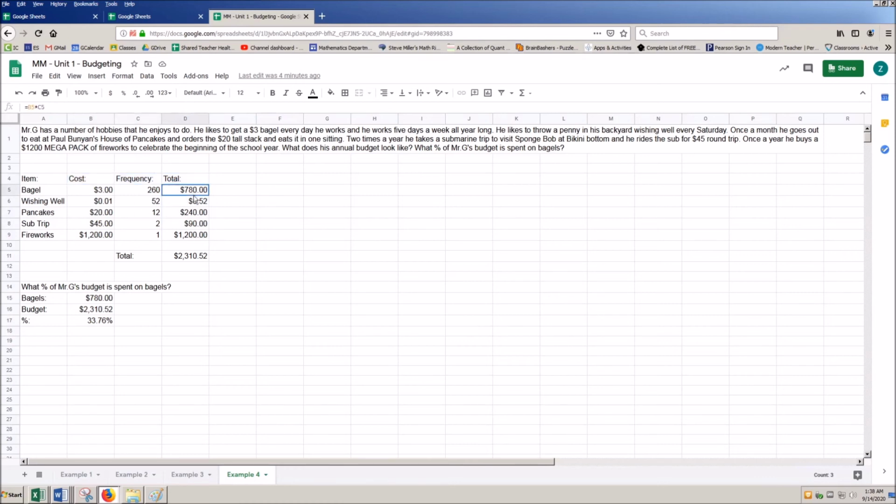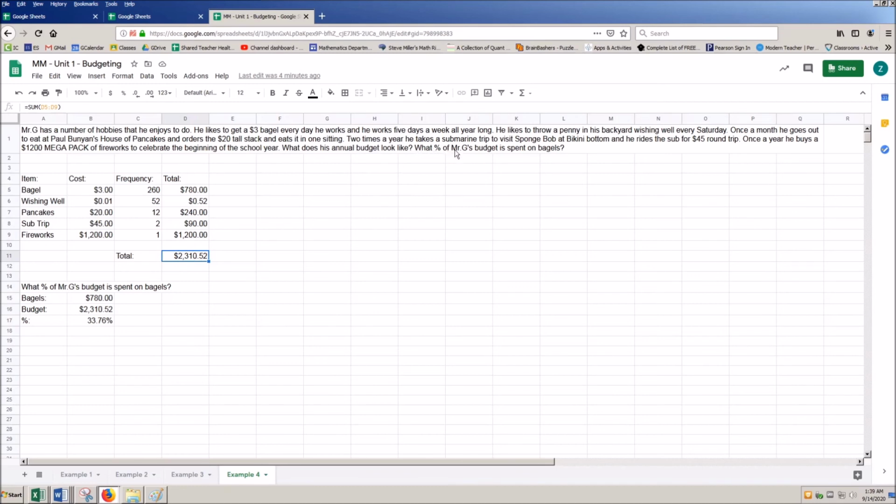So looking at these totals, I see that it sums up to $2,310.52. The way that I do that is with my sum equation. Again, I could say equals and then this plus this plus this plus this plus this, but it's much easier to just drag and drop. As I look at the next question, because I just answered the first one, what does my annual budget look like? This is my annual budget.